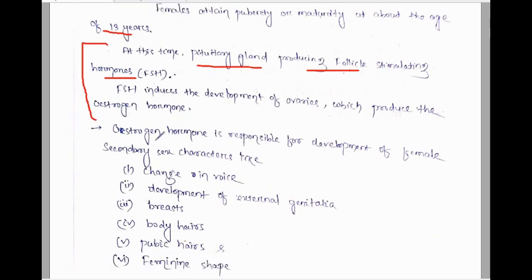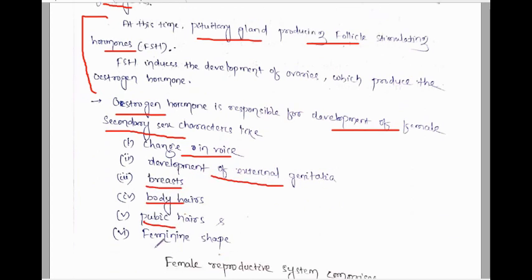You know that the estrogen hormone is also known as oestrogen. This hormone is responsible for the development of female secondary sexual characters. What are these characters? Change in voice, development of the external genitalia, body hair, pubic hair, feminine shape. All these are the female secondary sexual characters.